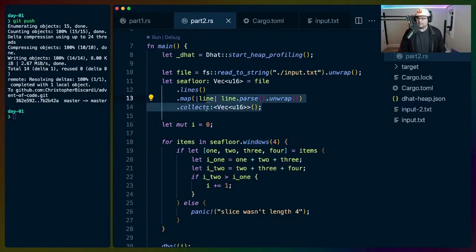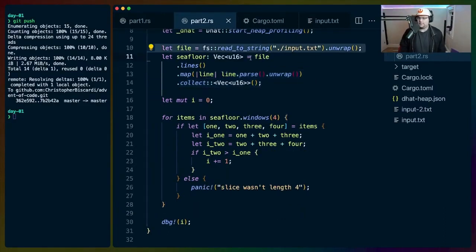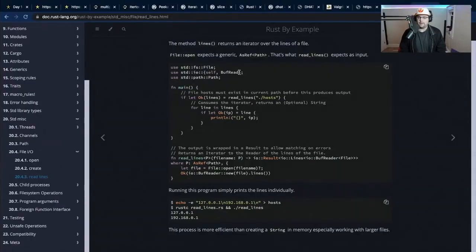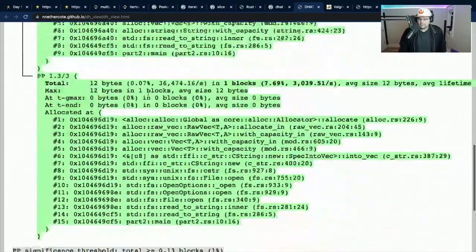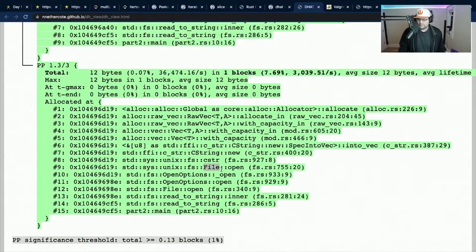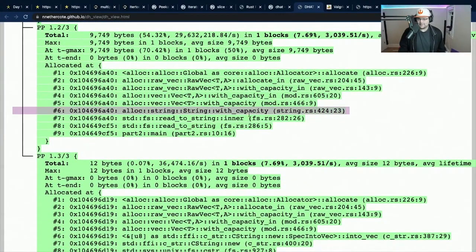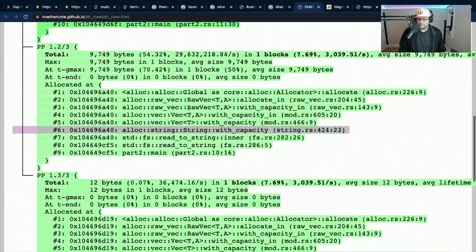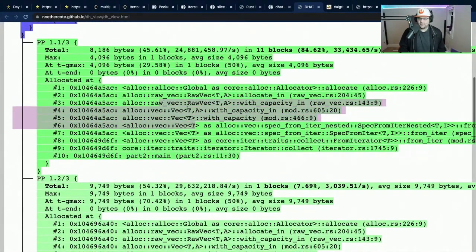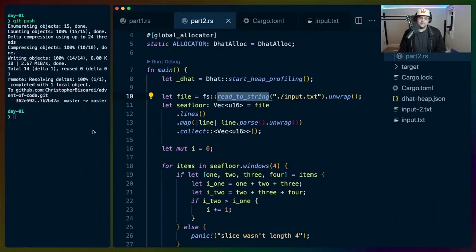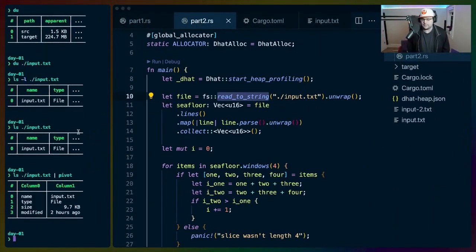I only allocate the single vec, right? I guess theoretically there is the file that we read into a string. So we're allocating a string and a vec. Raw vec, C string on 10, string with capacity, there we go, at 10, and then vec with capacity at 11. So we have a string and a vec basically being allocated here. How big is the file? The file is about 10 kilobytes, and at Gmax we have 17.